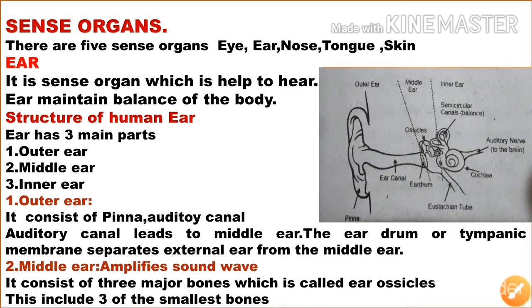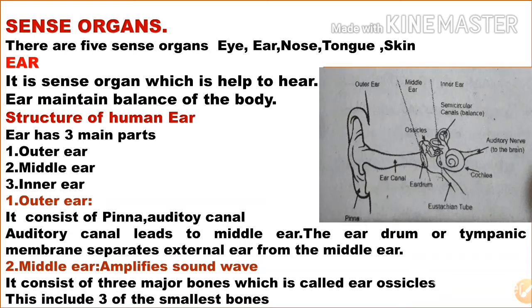Okay. So what are the functions of an ear? The ear helps to hear and maintains the balance of the body. Next, the structure of a human ear. The human ear has 3 main parts: one is the outer ear, second the middle ear, third the inner ear. The outer ear is what we see externally, and it consists of the pinna, auditory canal, and eardrum or tympanic membrane.